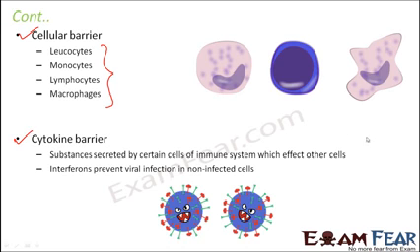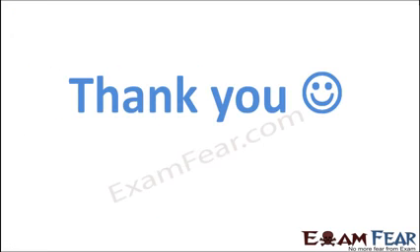So these are the different types of barriers, and all these things are present inside our body by birth. Whether you talk about leukocytes, monocytes, lymphocytes, or you talk about skin or nasal cavity or gastrointestinal tract lining, all these things are present in our body by birth, and that is why they all form a part of innate immunity. Thank you.